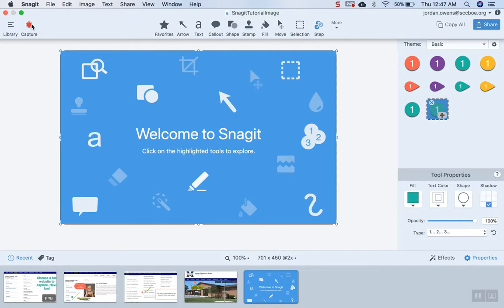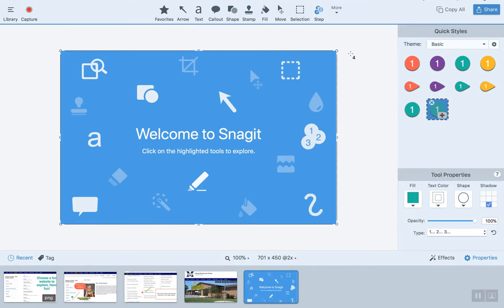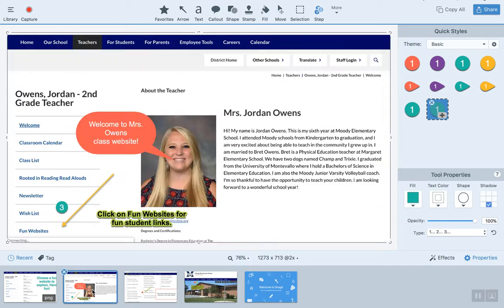To do the video feature, you come over here and click capture, but I'm not going to do that since I'm in the middle of a video, and then it'll pop up a little red record button, and if you notice that the S right here is lit up red, that means that you are recording. But I just thought that would be another great idea for a way to use for your classroom to just help families understand how they can help students at home. And just because a lot of the new strategies are things that they weren't taught when they were in school. So that was what I decided to use Snagit for, was for my class website, as you can see.